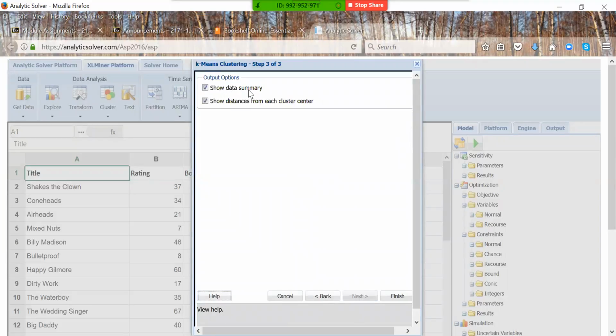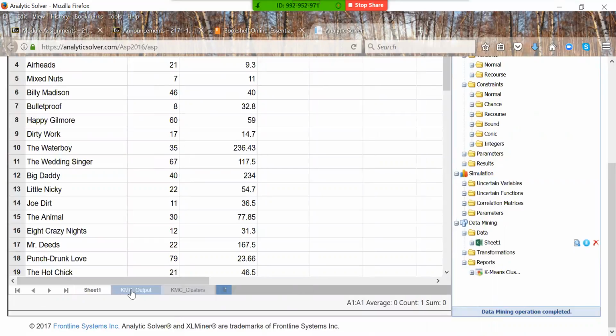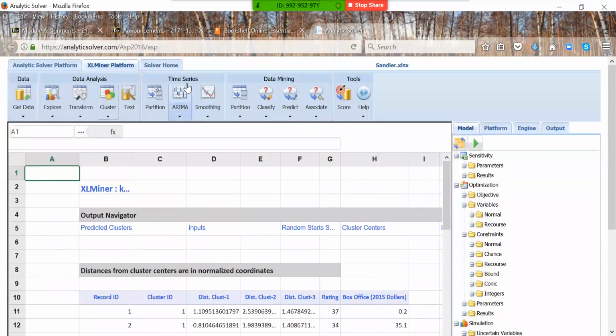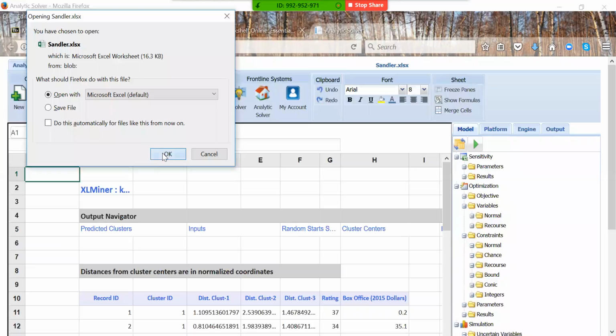It's going to show the data summary as an output as well as the distances from each cluster center. So that's fine. Let's finish. Now we can go down here and see that it's doing the k-means clustering, processing, processing, processing. And now it's loading results for us. And it gives us results over here. Okay. Now instead of reading it here, let's go ahead and download it. So now let's say we want Sandler, say download. Open with Excel, that's fine.